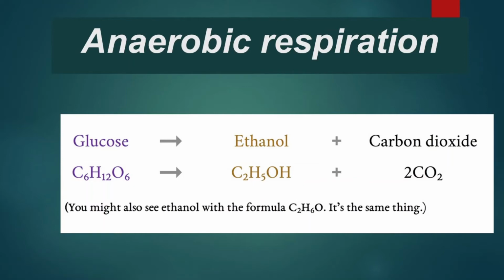Instead of carbon dioxide and water, here ethyl alcohol plus carbon dioxide is released, and the energy released is much less compared to aerobic respiration. It occurs in some plant cells and many microorganisms like yeast and bacteria.